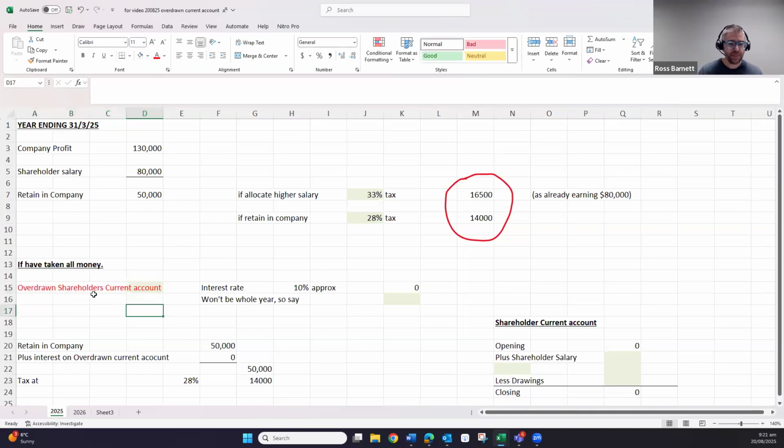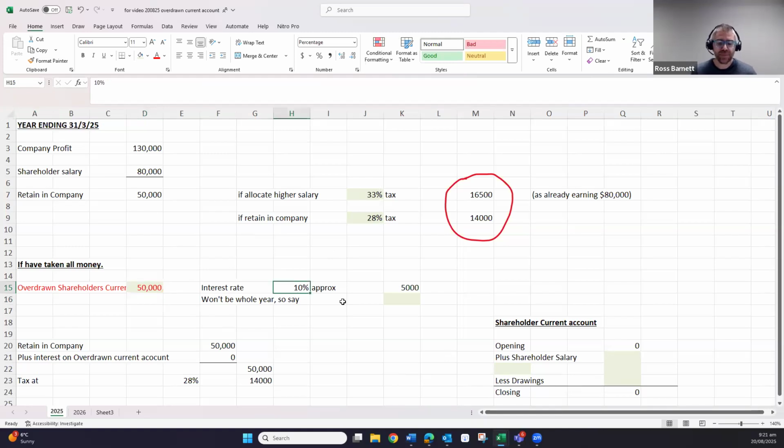Taxpayers don't. But basically, what's happened is if we did this situation, 130,000 profit, only allocated 80,000, but the shareholder's taken all the 130,000, they've taken 50,000 that belongs to the company. It's been retained by the company. So they've taken more than they should have. They've got an overdrawn current account of $50,000. That $50,000 the company, under tax rules, has to charge interest on if it's a normal standard company, which it would be if you're doing a shareholder salary.